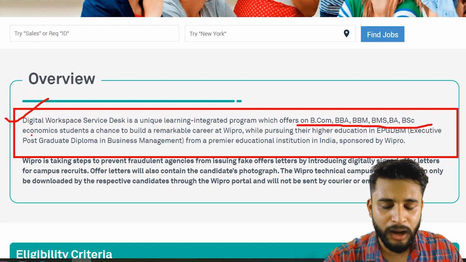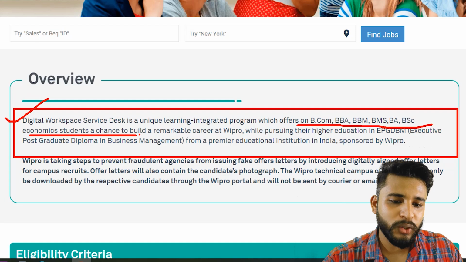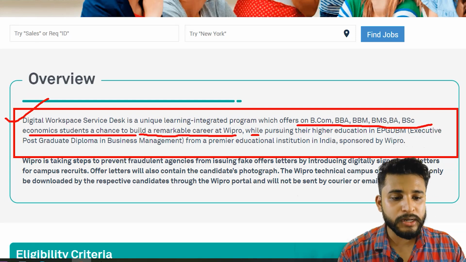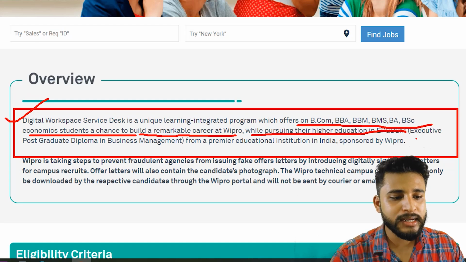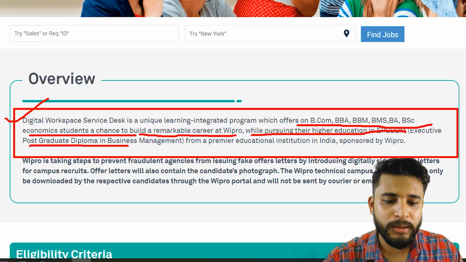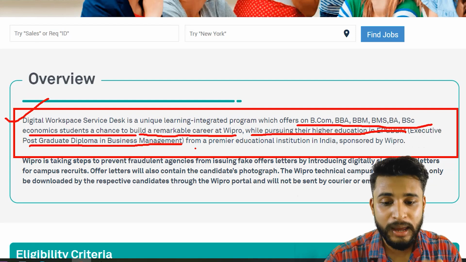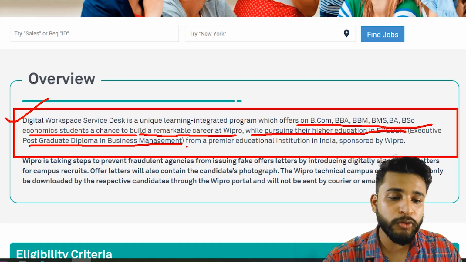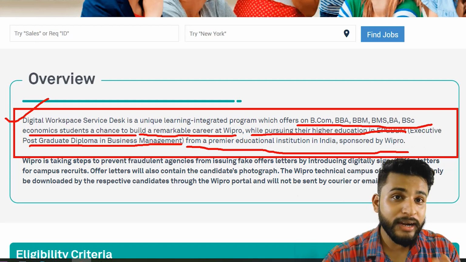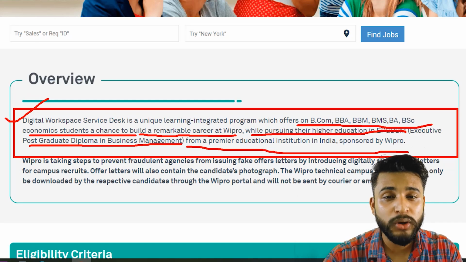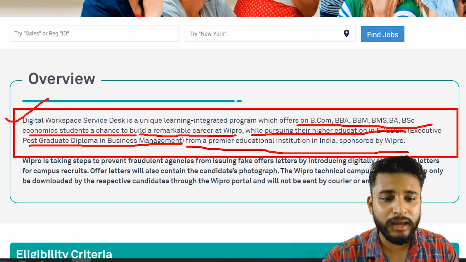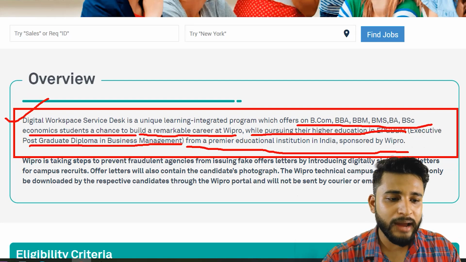These are the degrees that are available, and to build a remarkable career at Wipro. And you can also pursue your higher education, that is an executive postgraduate diploma in business management. This is the name of the postgraduate diploma that you are going to get, and it will be fully sponsored by Wipro, and it will be at a premier institute, India's premier institute, like BITS Pilani or whatever institute it may be, which has this course.